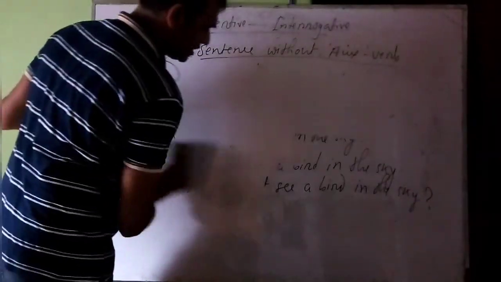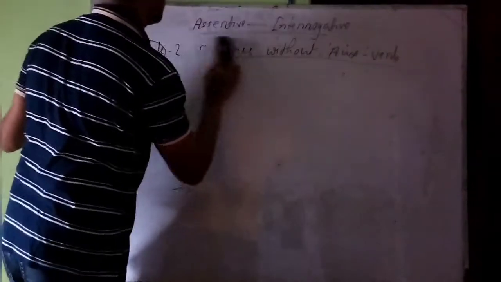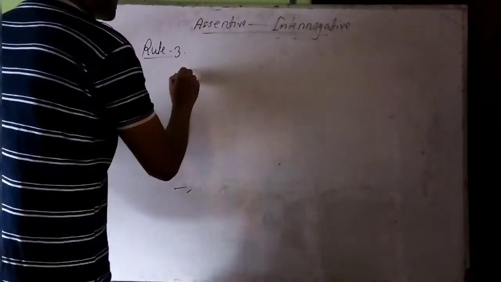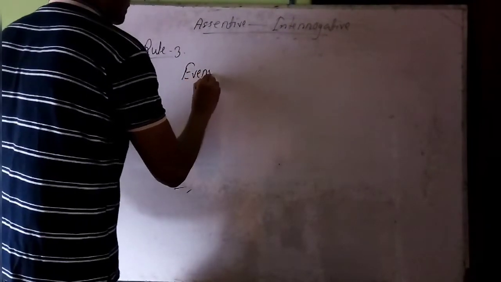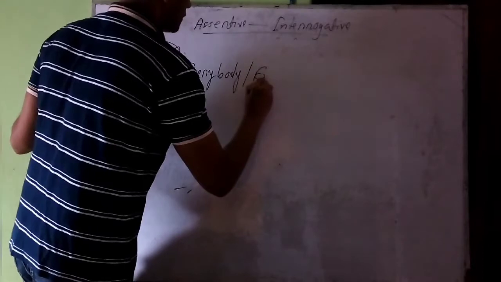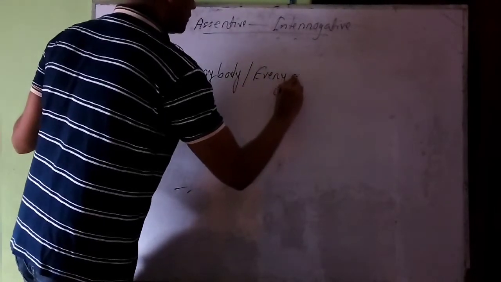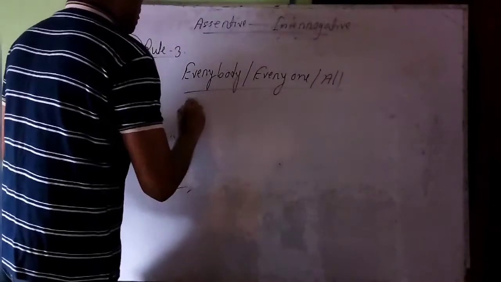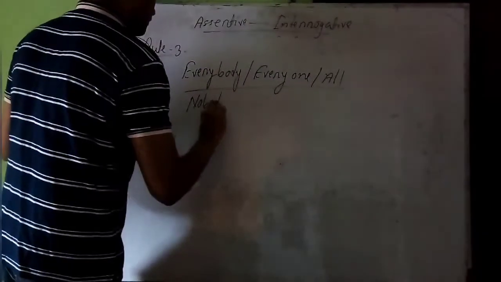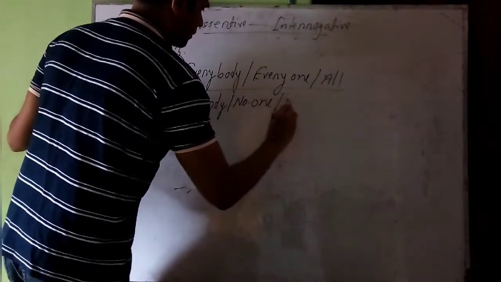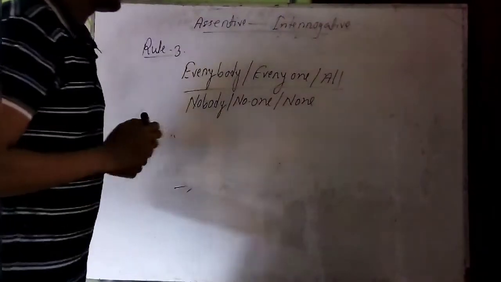So now we will discuss rule number 3. And rule number 3 will be like this. Everybody, everyone, all, or nobody, no one, none.